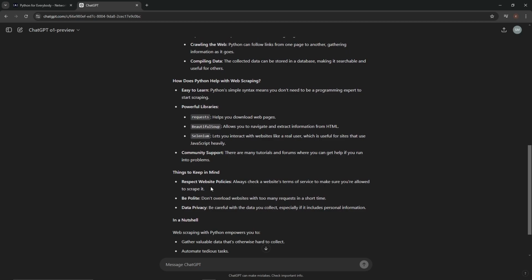Things to keep in mind. Respect website policies. Always check a website's terms of service to make sure we're allowed to scrape it. Okay. Why would I do that?